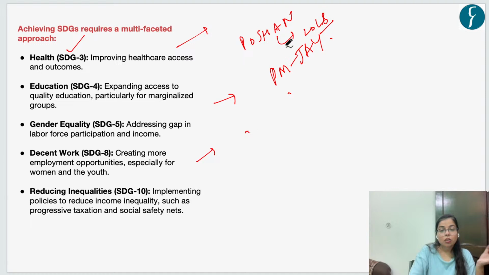So the government is doing certain initiatives for the holistic development of all these indicators, and this is important to achieve the Sustainable Development Goals.